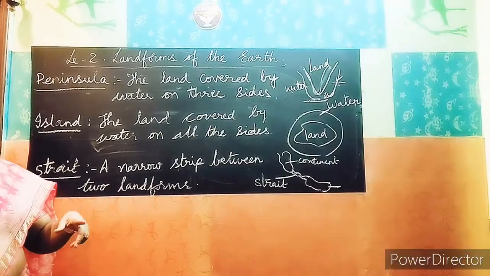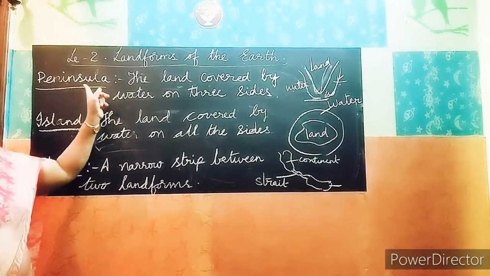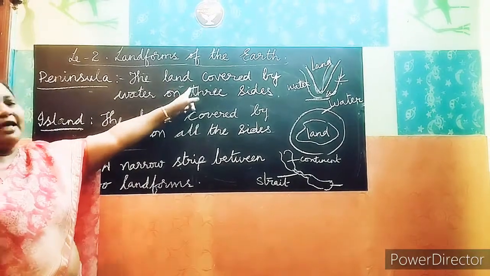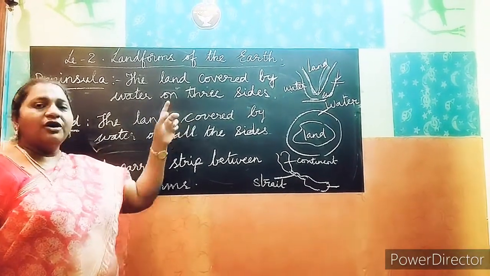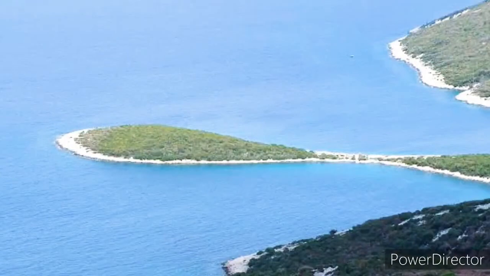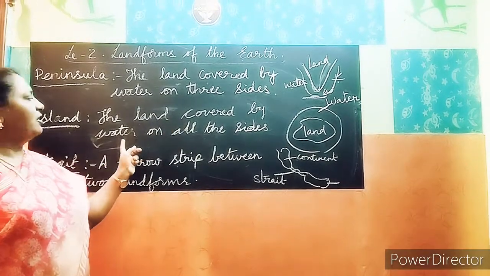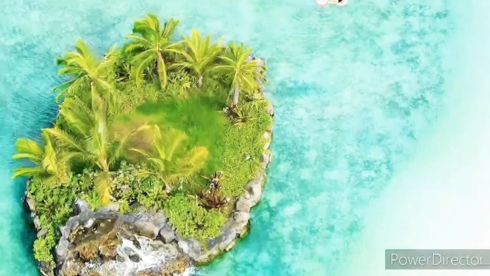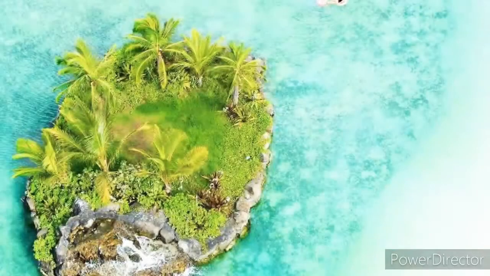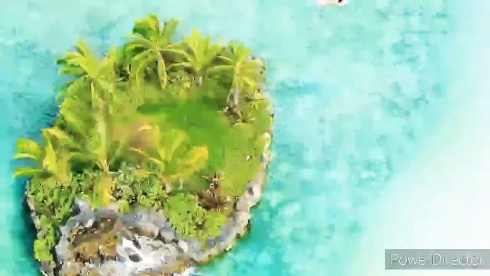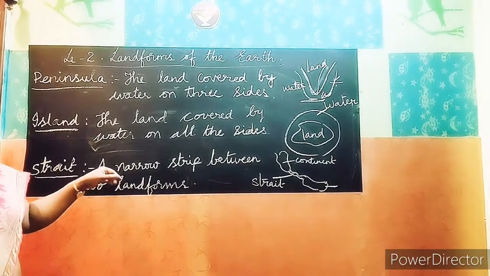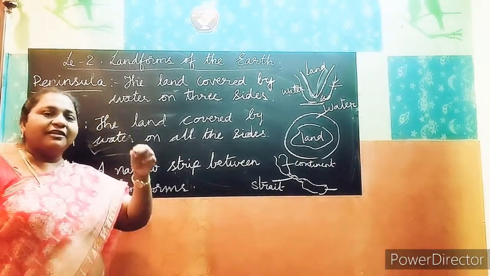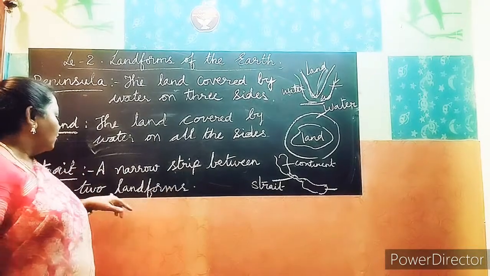Now once again repeating. Come on, see peninsula. What is a peninsula? The land covered by water on three sides. Now see the picture. Next one, island. The land covered by water on all the sides is called an island. You can see the picture of the island. Next one, strait. What is a strait? It's a narrow strip. Narrow means thin. Thin strip between two landforms.